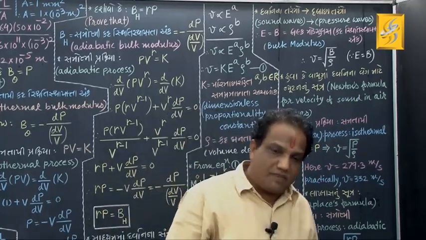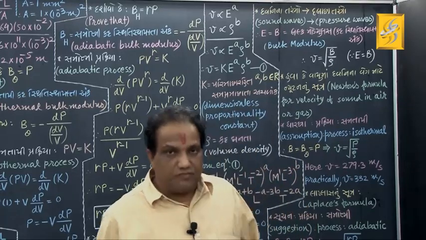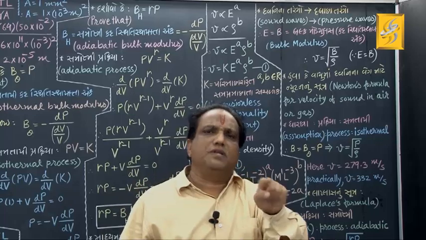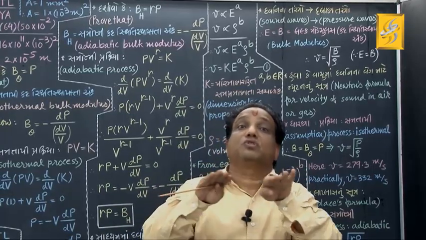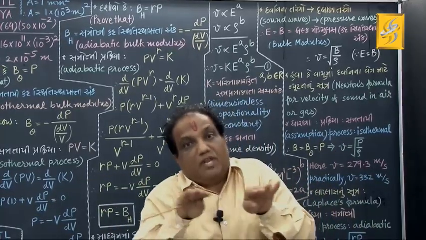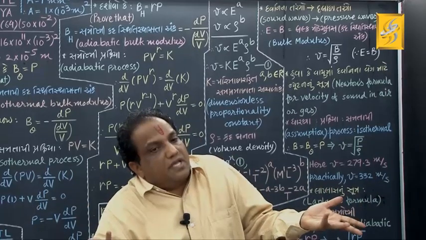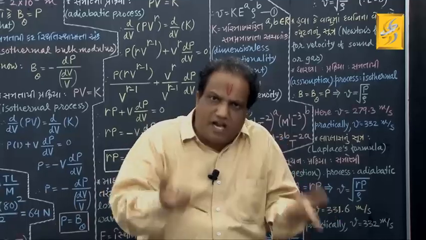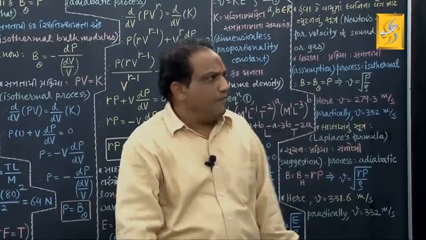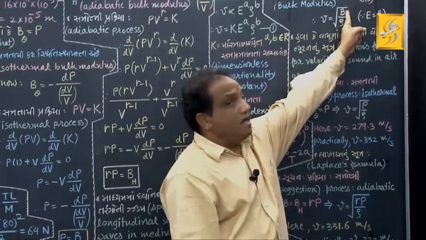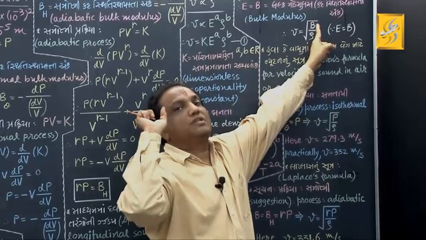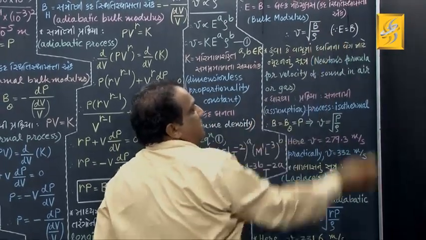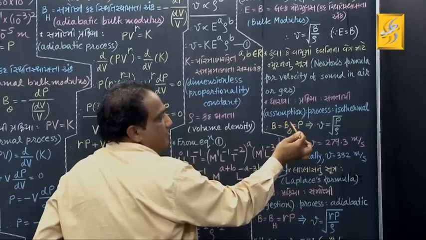Newton had simply assumed that in whichever region the sound waves propagate, the temperature remains constant. If temperature remains constant, then that process can be taken as an isothermal process. If it is really an isothermal process, then we should replace B by the isothermal bulk modulus, shown by the symbol B theta.